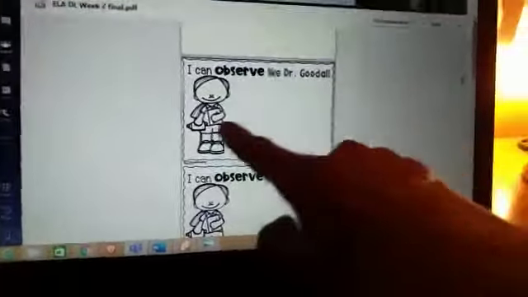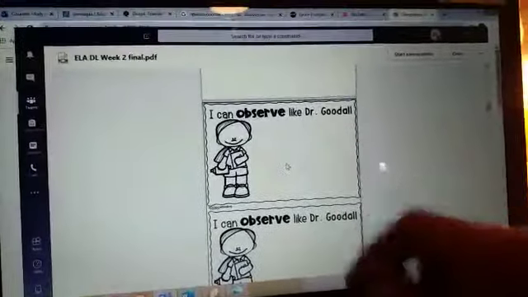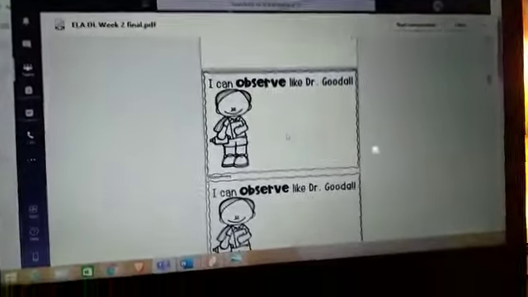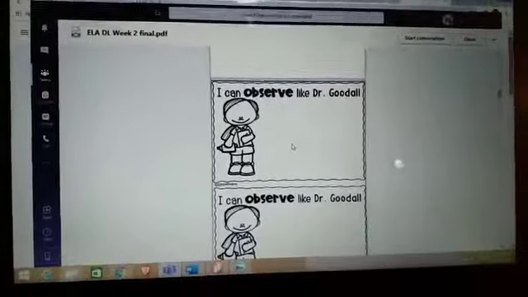If you can't print this, that's fine. You can just use any paper and write something that you learned. You might also want to do a little drawing of it. Again, please, you might send it to your teacher. You might take a picture of it and post it on the Teams here, or however your teacher has specifically told you to send it.